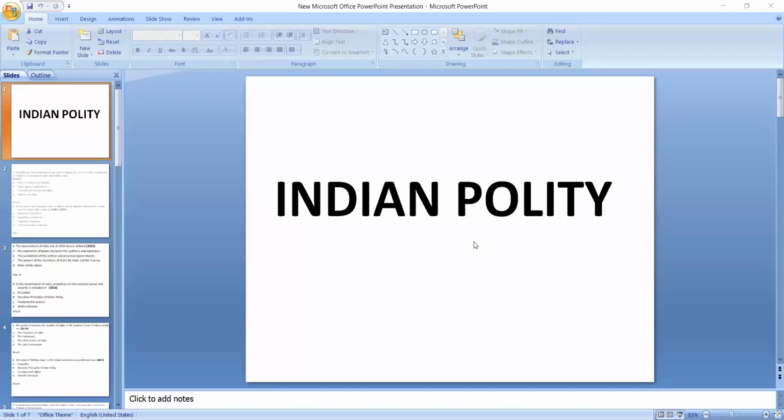So when you go into the historical background of the constitutional framework, then you will have to read about those important acts, such as the Government of India Act 1935, the Montagu-Chelmsford Reforms, and then the Parliamentary Reforms Act, the Government of India Act 1919. So these were the most important acts, isn't it?